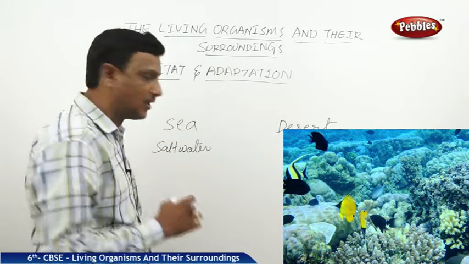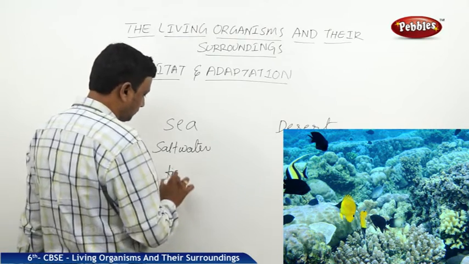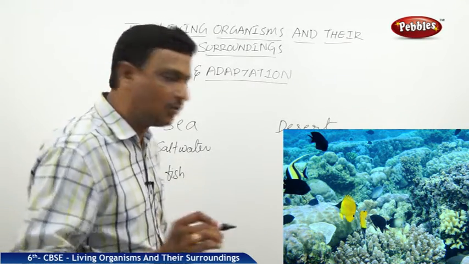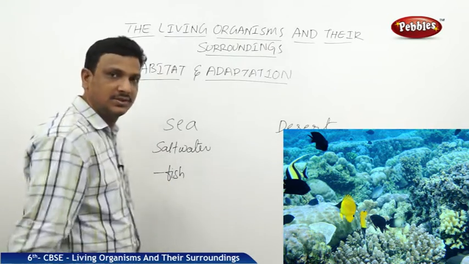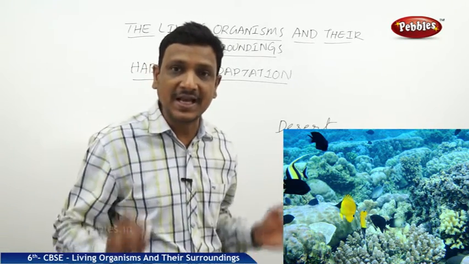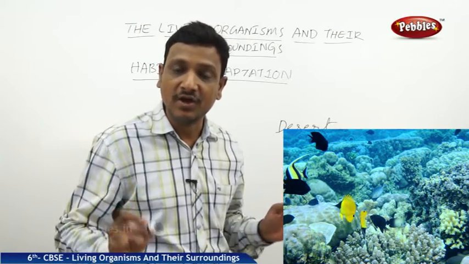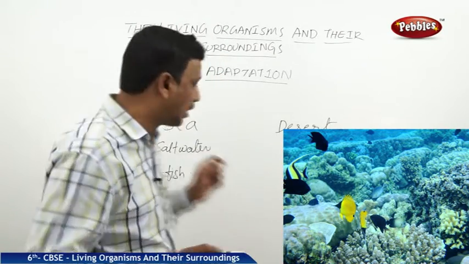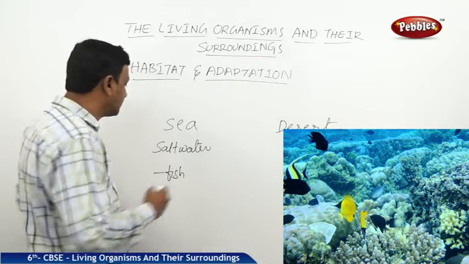So what lives in the salt water? Fish. There are so many creatures that live in the sea, but here we are taking only one example, that is the fish. It has to live in the salt water. Fish is an animal. It needs oxygen to live. From where does it get the oxygen? It gets the oxygen that is dissolved in the salt water, that is the sea water.